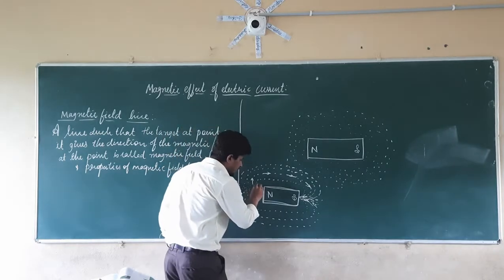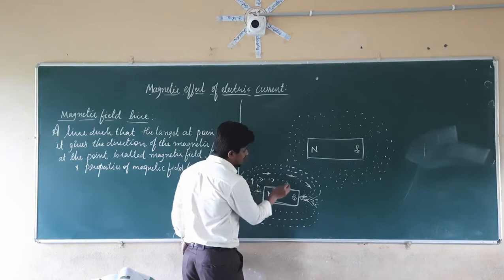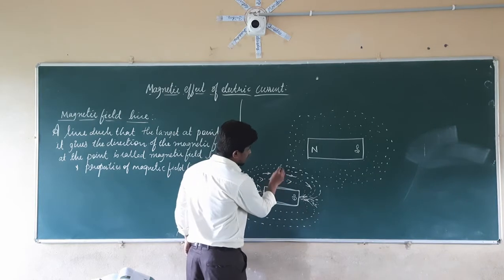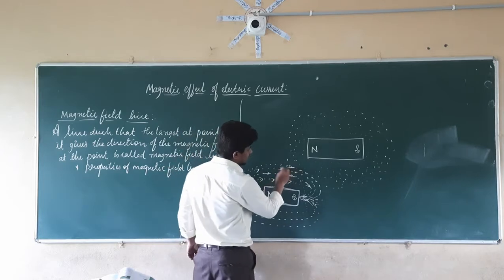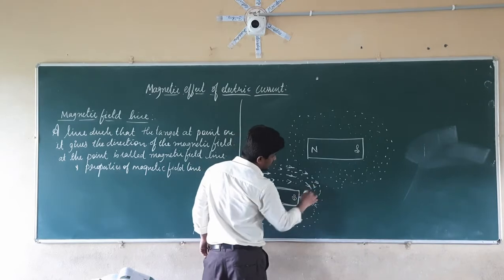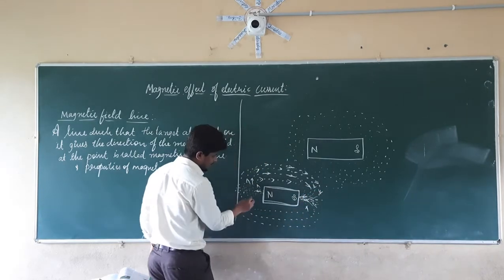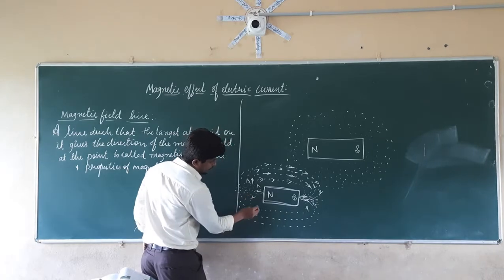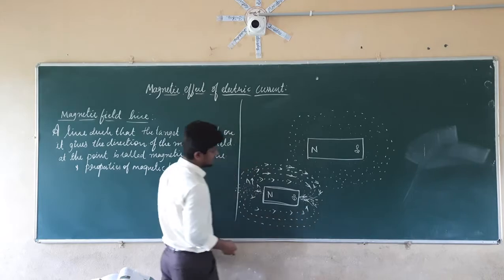So here it is going to show in this direction, and here in this direction. Like this, it is going to show different directions at different points, like this, like this, like this.